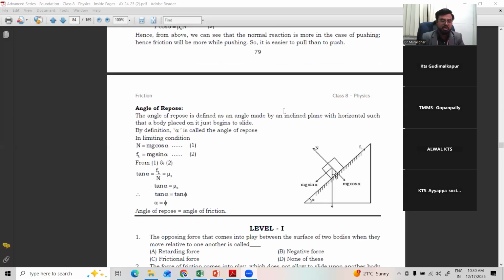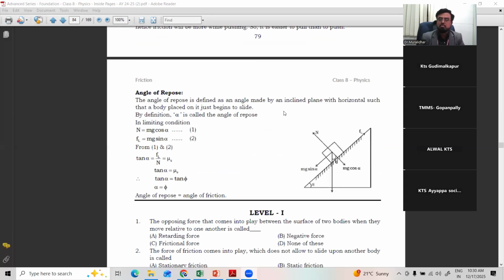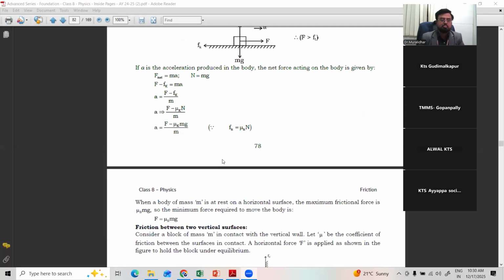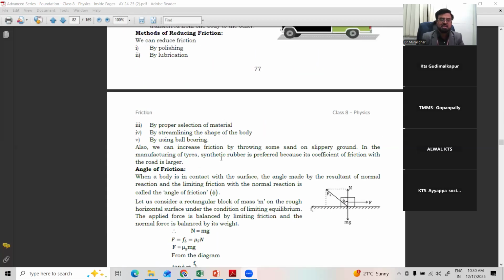Angle of repose is a very important derivation, which we come across in higher classes and is very important for solving problems. With this, we can conclude the friction chapter when we meet on Friday, so that we are left with only one chapter, the last chapter, magnetism. But before that, we have to complete these three or four topics in the friction chapter.